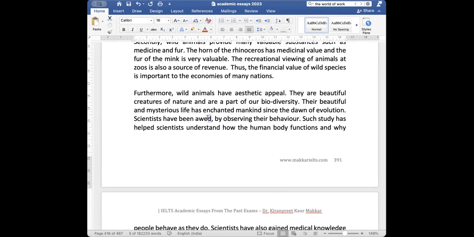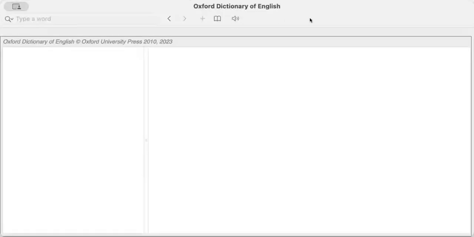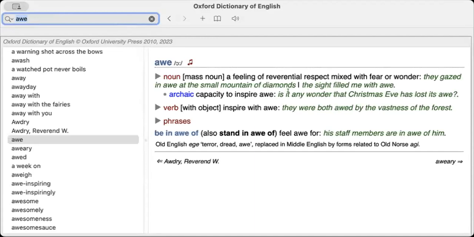Awed means to awe. To surprise? No, not surprised. Like you awe somebody means you respect them, and you place them in high esteem. That is the meaning of awe. This is AWE: a feeling of reverential respect mixed with fear or wonder. Respect filled with wonder. Scientists have been awed.